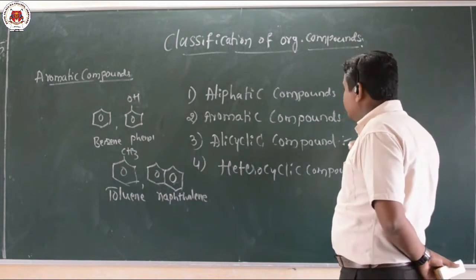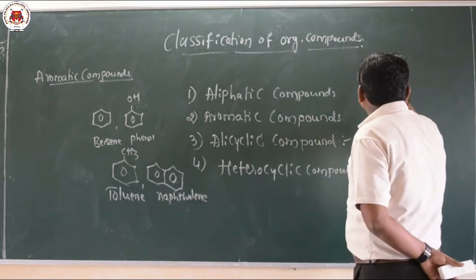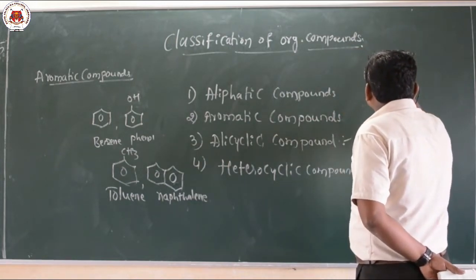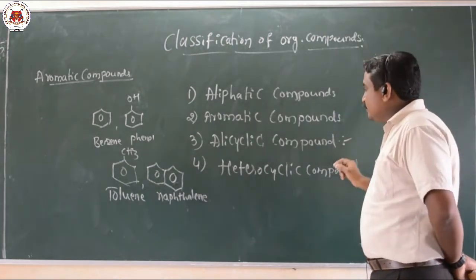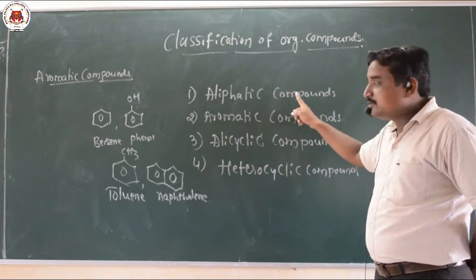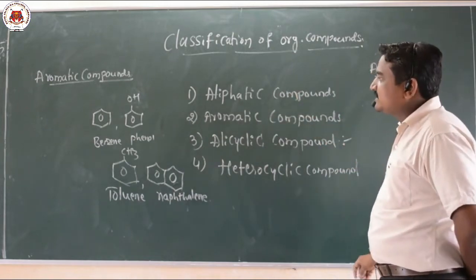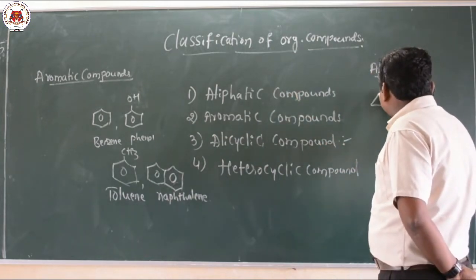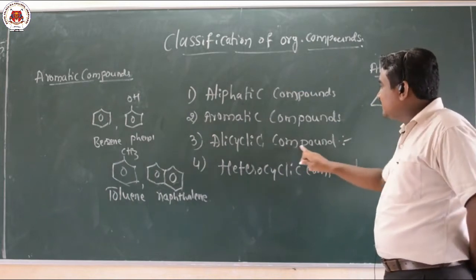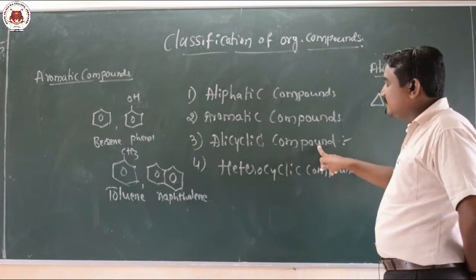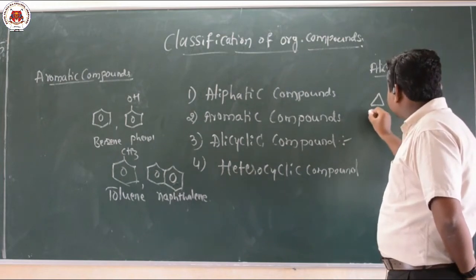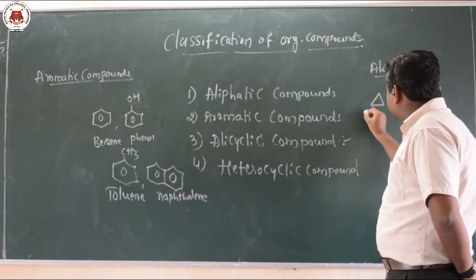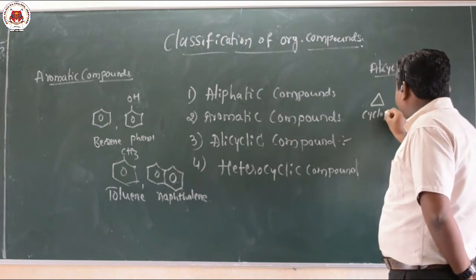So for example, alicyclic compounds means the compounds which are similar to the aliphatic compounds containing a cyclic structure. For example, this is an example of an alicyclic compound. The name of this compound is cyclopropane.